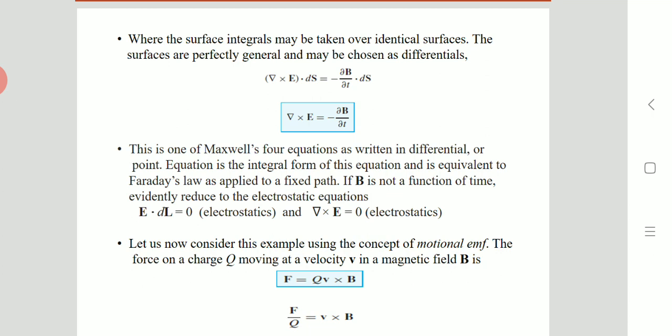Now this is what you have seen, the equations of Maxwell, if flux is moving and path is stationary. Now let us consider this example using the concept of motional EMF, that is, the flux is stationary and path is moving. Now we consider the force. The force on the charge q moving at a velocity v in the magnetic field B is nothing but force is equal to q times v cross B. So therefore force divided by charge is equal to v cross B.